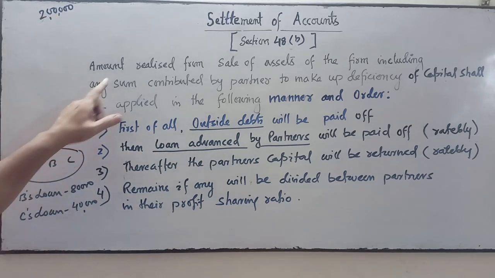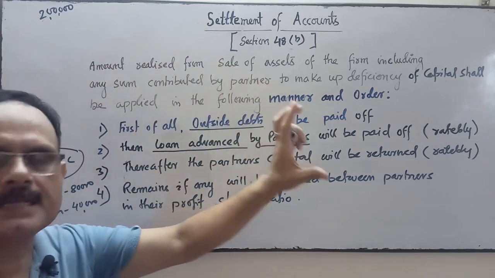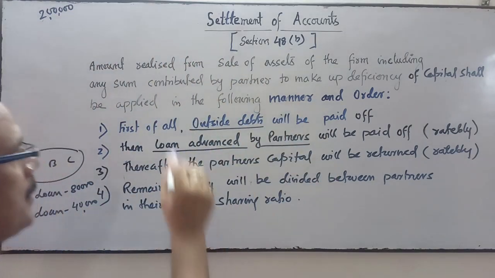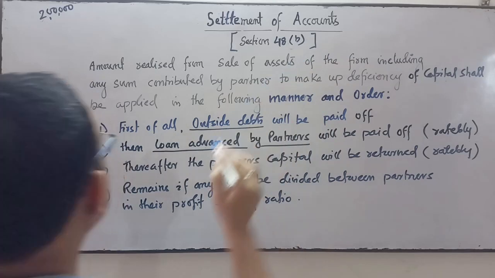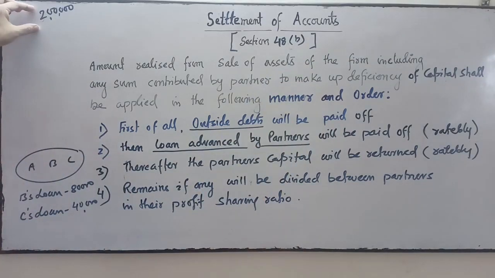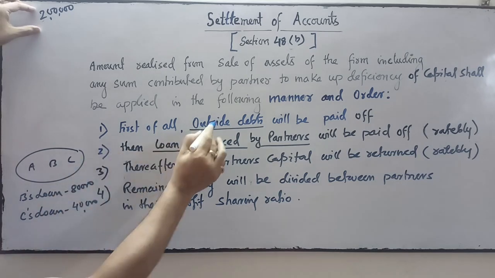The firm has realized from the sale of assets, including capital deficiency, 2 lakhs. From these 2 lakhs, the firm has paid the outside liability.